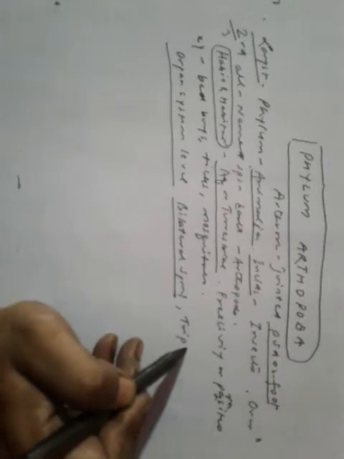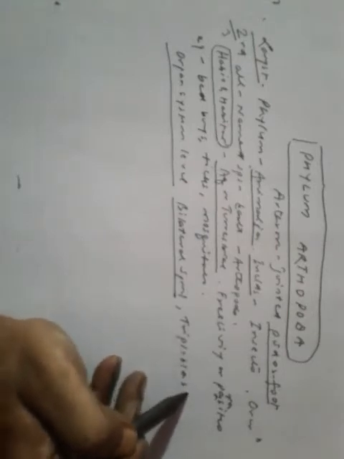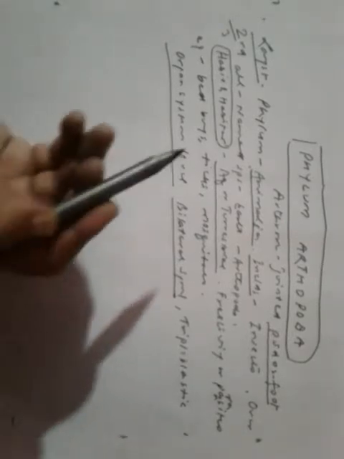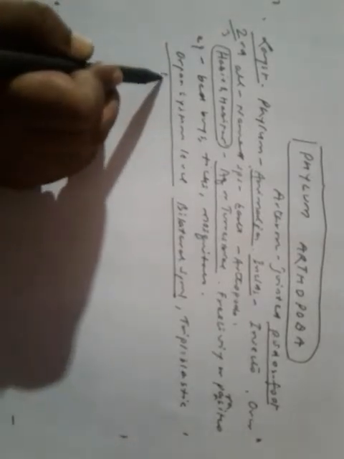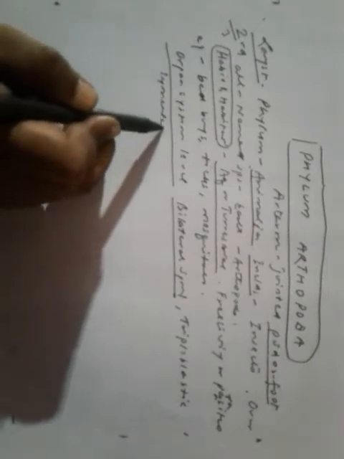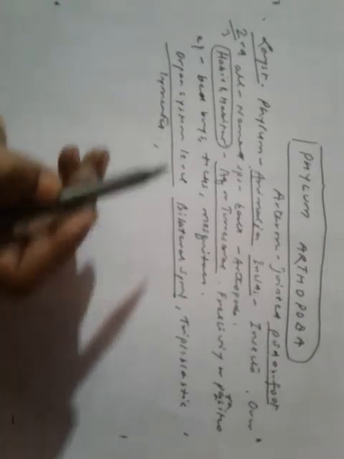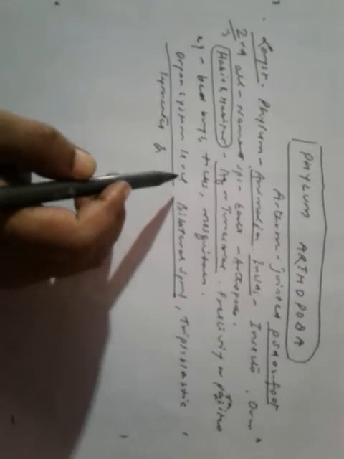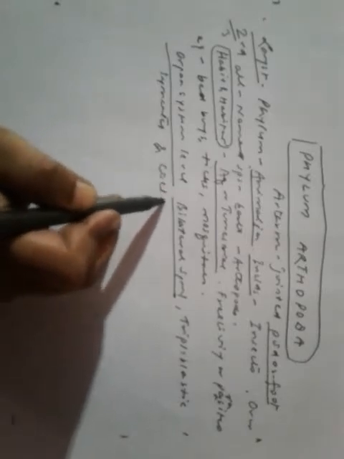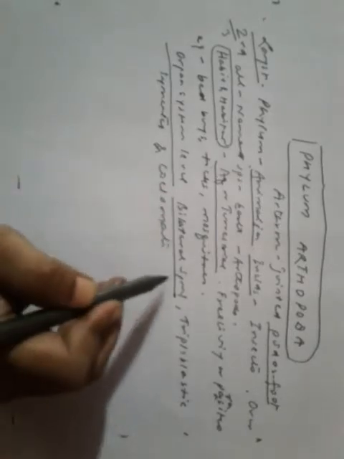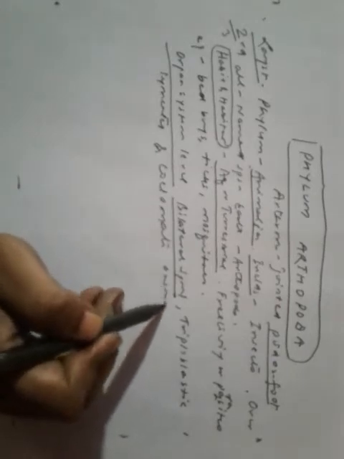They are triploblastic. Segmented or unsegmented? They are segmented. And coelomate, acoelomate or pseudocoelomate? They are coelomate animals.